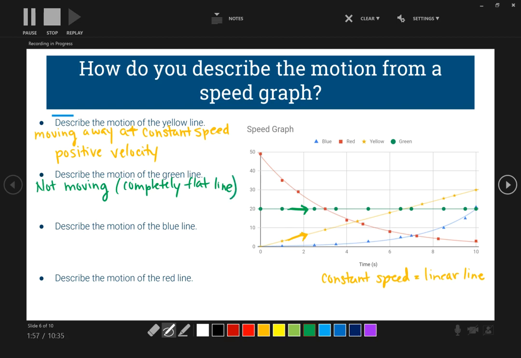So if we're a completely flat line, what is our velocity doing? We have no velocity. There is no speed, there is no movement, there is no velocity.